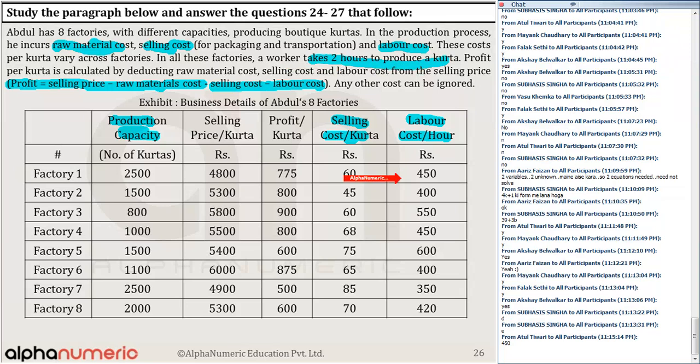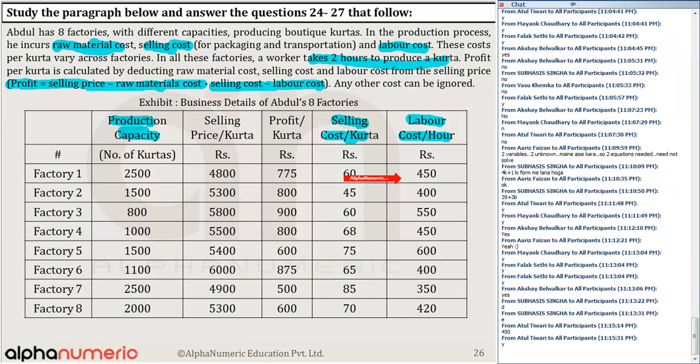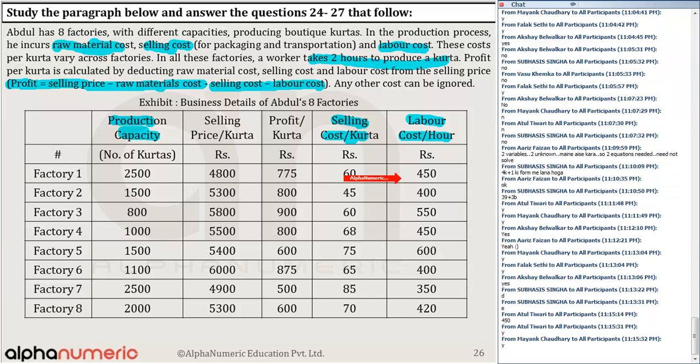Per hour it is taking ₹450, so can I say I need to multiply by 2? The labor cost for one kurta is nothing but equal to 900. Yes or no? So 450 into 2, इसको 2 से मल्टीप्लाई करेगा. Alright. ये हो गया for factory 1.